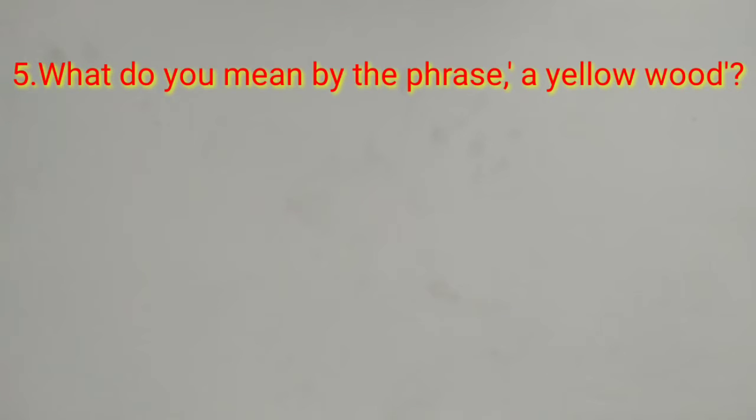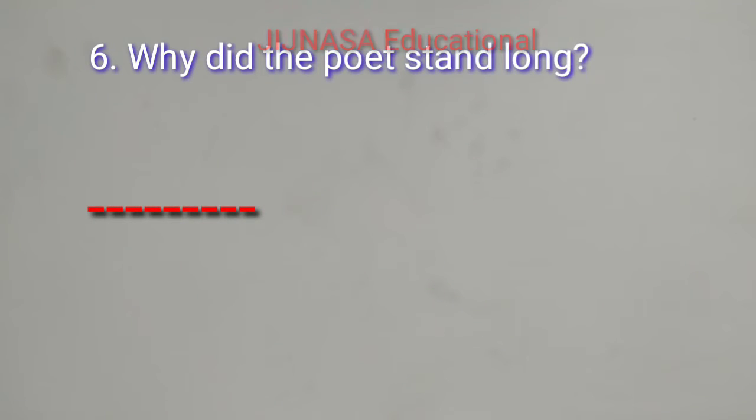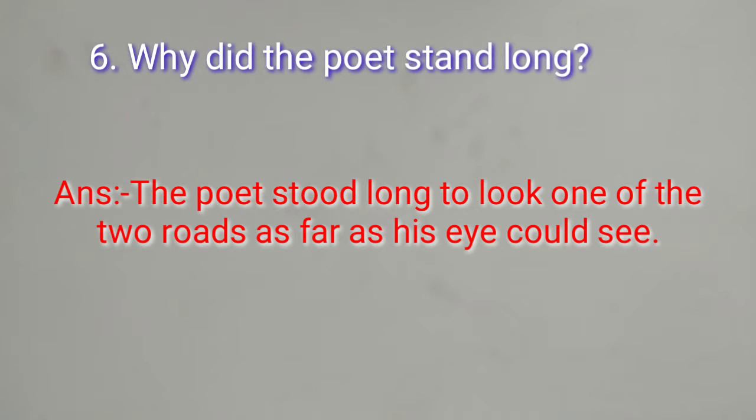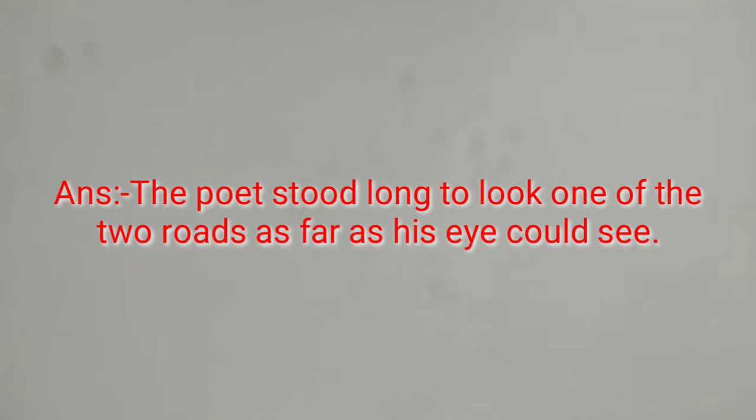What do you mean by the phrase a yellow wood? Answer: a yellow wood means an old forest where leaves have worn out and turned yellow. Why did the poet stand long? The poet stood long to look at one of the two roads as far as he could see.